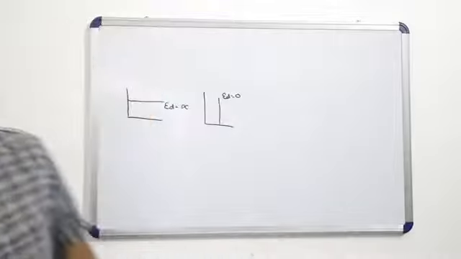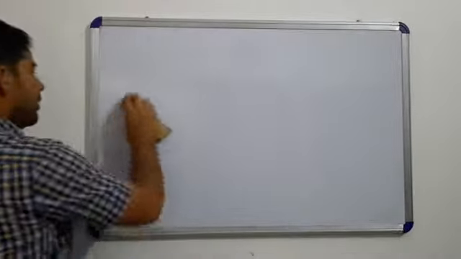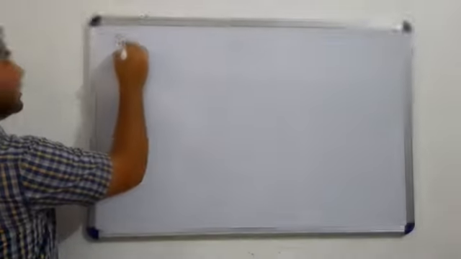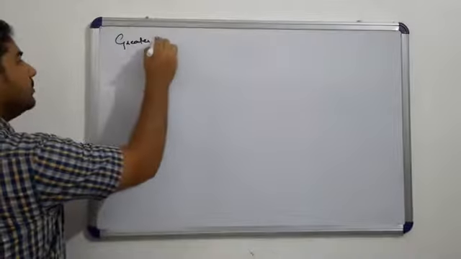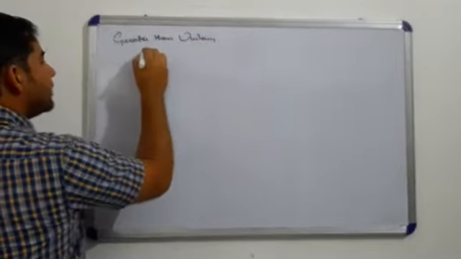Let's continue, my dear, with the third degree of elasticity of demand. When we talk about the third degree, that is called greater than unitary elastic.